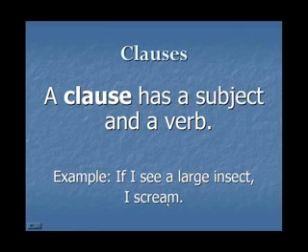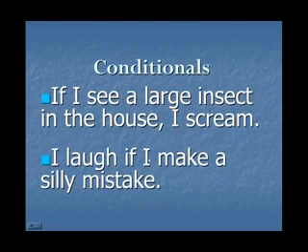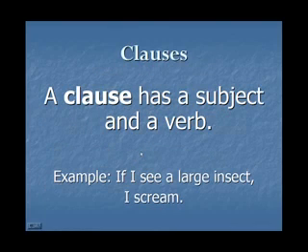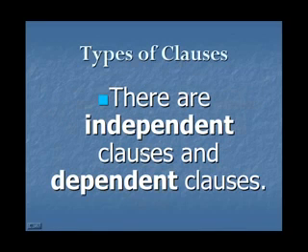I'm only pointing these things out because it's important to understand that conditionals have 2 clauses, and the clauses can change places. If can come first in a sentence, or if can take the second position in the sentence. So either the dependent or independent clause can begin these conditional statements. Make sense? Okay, let's race ahead then. We know the types of clauses, we know their order, we know that the clauses can be independent or dependent. The if clause is the dependent clause, and it can come first or second in the sentence.